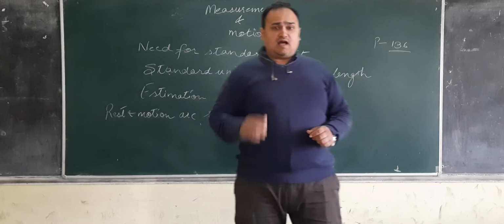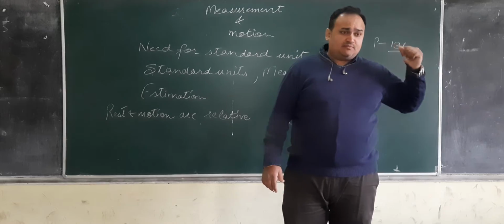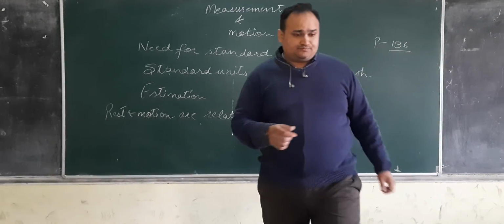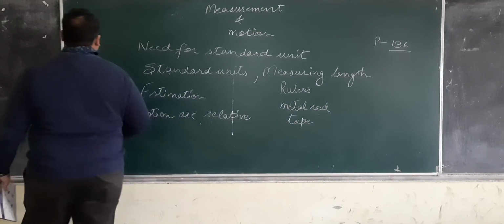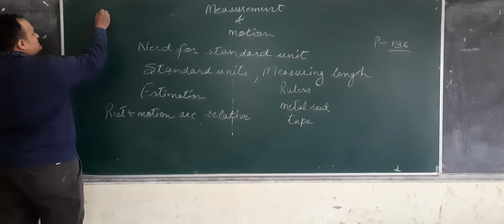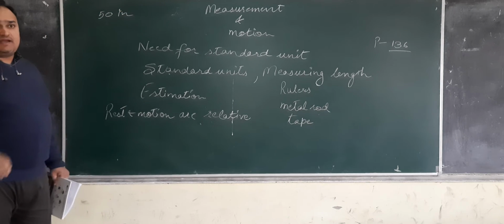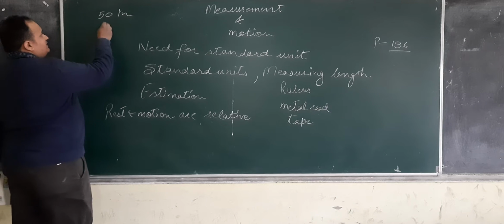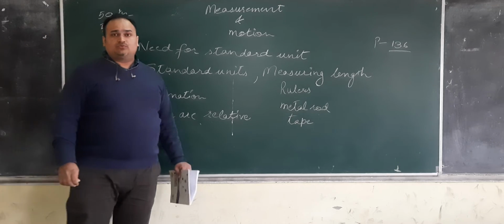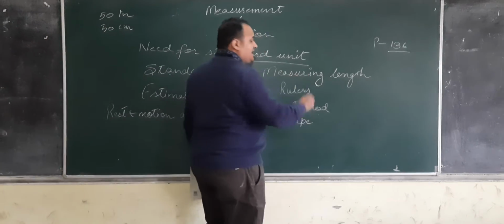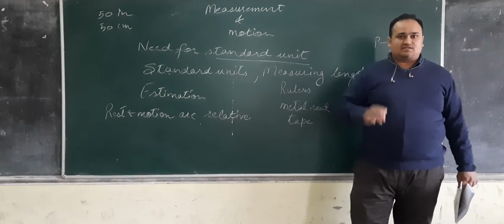Suppose the Indian one said that I am using the length of cloth as 50 inches, and the one in America thought that okay, he is using 50 centimeter. Are they both same? No. So that is the reason standard unit should be same. That is the whole concept behind this.